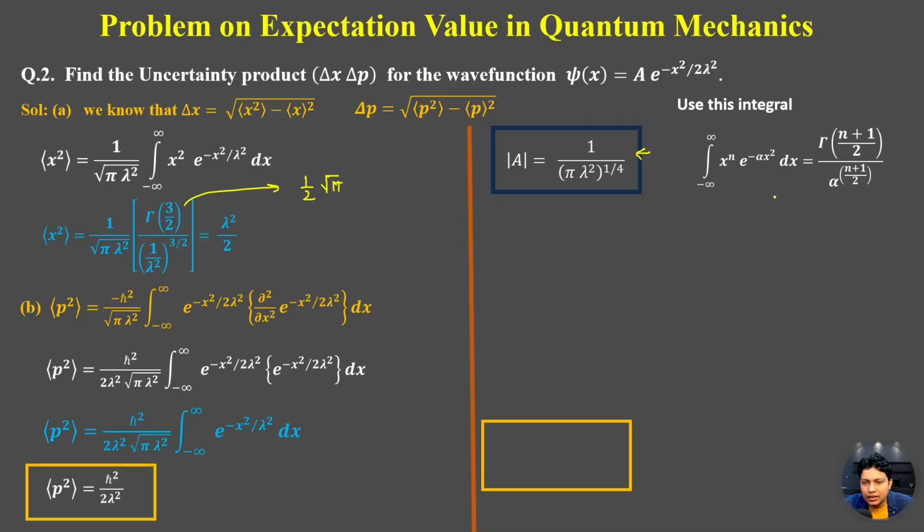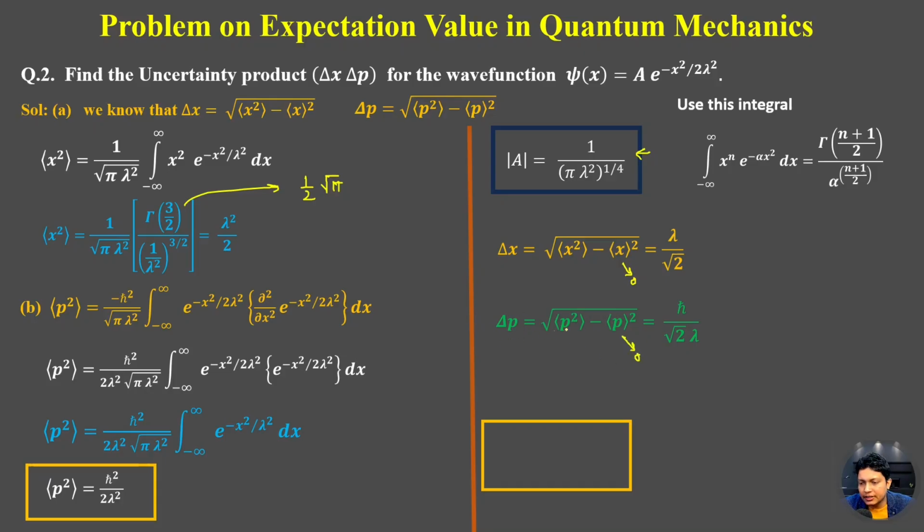So let's try to solve the uncertainty product, because we know that the uncertainty in x is equal to under root square average minus average square of x. So this will be equal to 0, and expectation value of x square is equal to lambda square by 2. So this will be lambda by root 2. Similarly, expectation value of p square is h square by 2 lambda square, and the expectation value of p will be equal to 0.